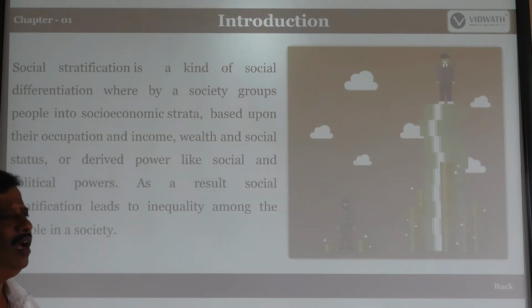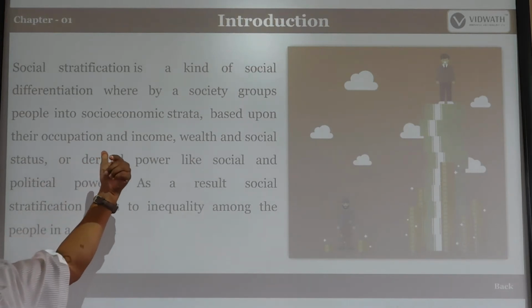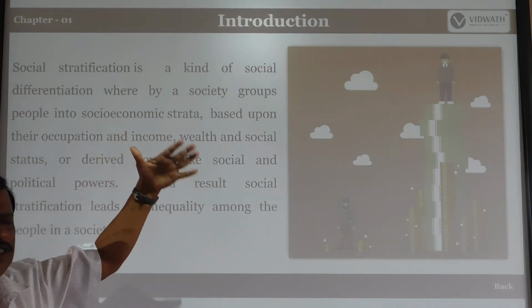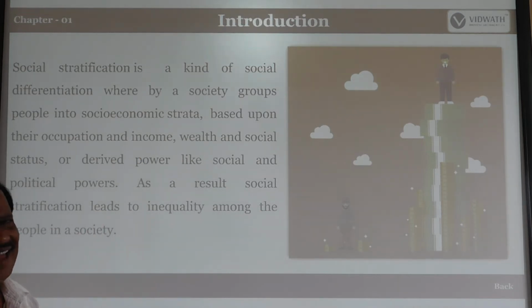So these strata can be measured on the basis of socio-economic status. Based upon occupation also: higher professionals, educated, white collar jobs and blue collar jobs, like that. That is also differentiation.